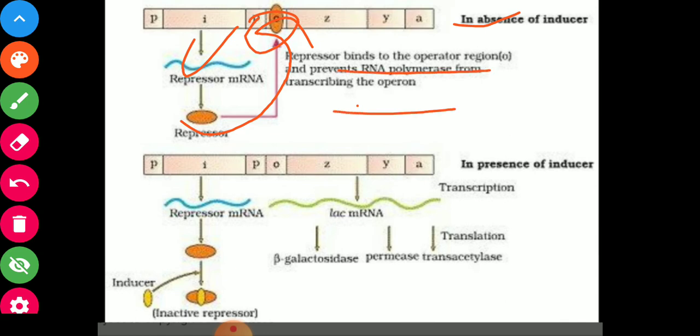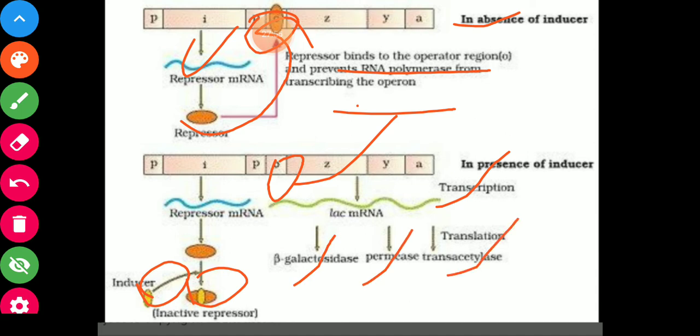But when the inducer is present, it inactivates the repressor which cannot go to the operator gene, and the operator gene activates the further process and transcription starts, and beta galactosidase, permease and transacetylase, these enzymes, are synthesized and they are responsible for the metabolism of lactose.